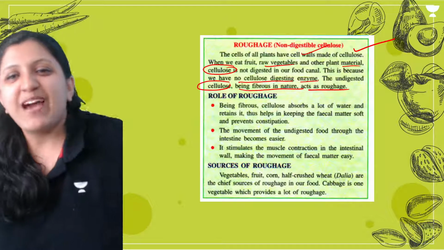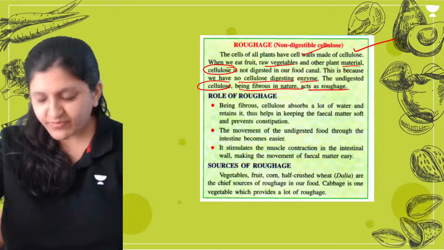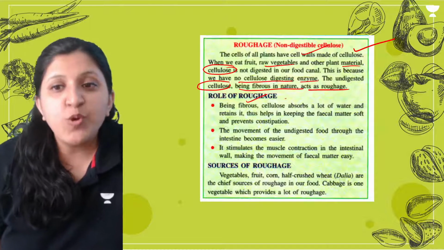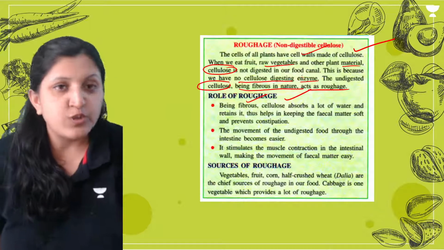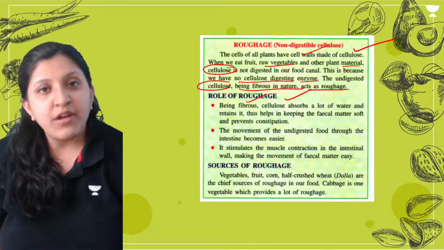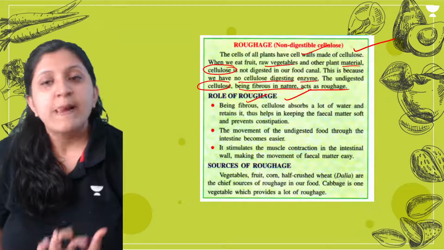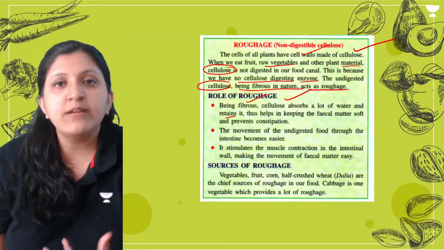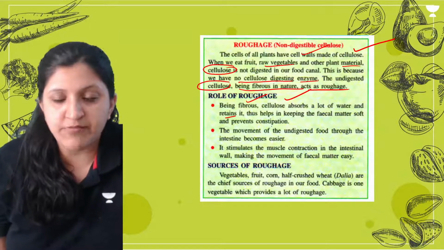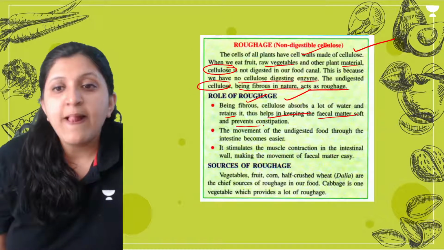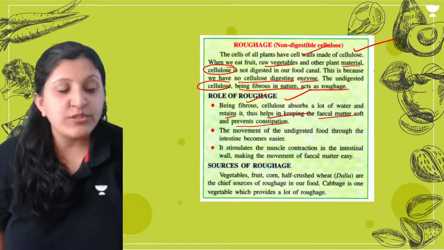Okay, so the role of roughage. Being fibrous, cellulose absorbs a lot of water and retains it in itself, which helps in keeping the fecal matter soft and prevents constipation.